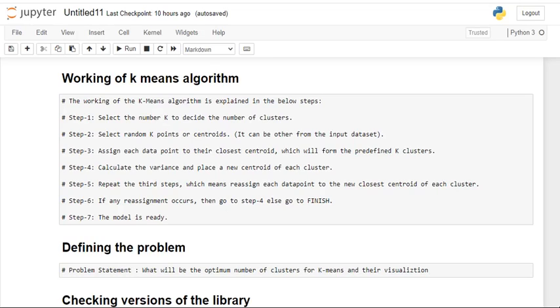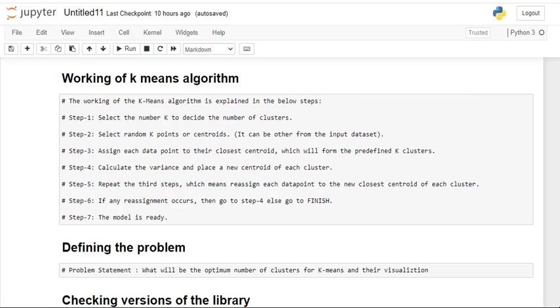So we need to identify the center point of the data points. From the centroid, we need to calculate the Euclidean distance to each and every data point in the data set. Based on that, we need to calculate the mean and median, and some statistical tasks have to be done. Then based on that, the distance of the data points is shifted, and it is going to form a new cluster and new centroid. Likewise, we need to repeat the same process until there is no shift in the centroid.